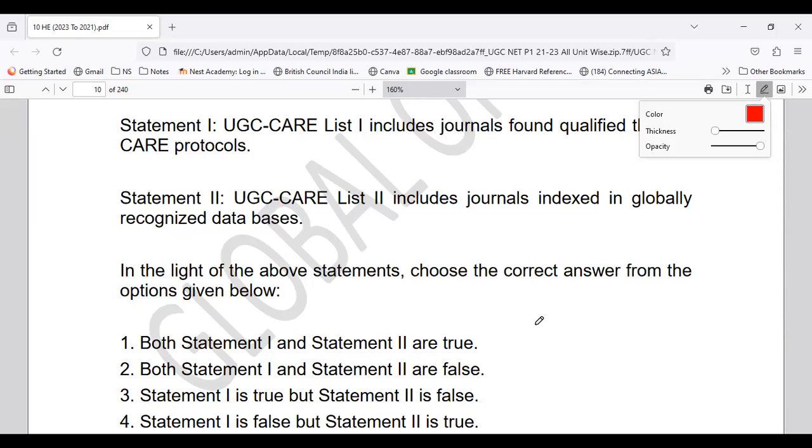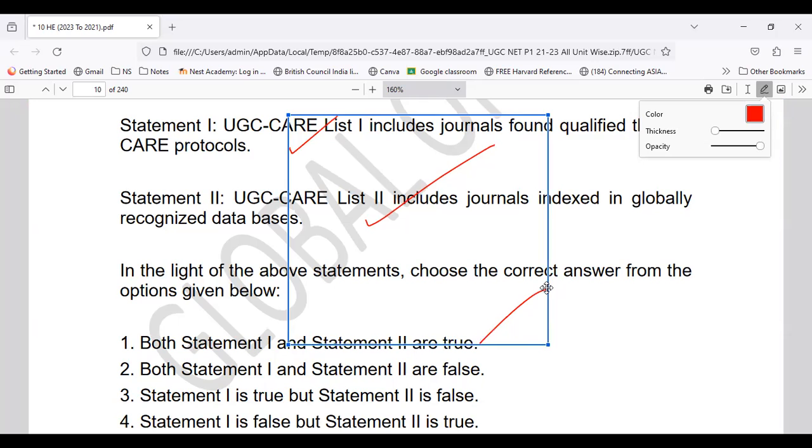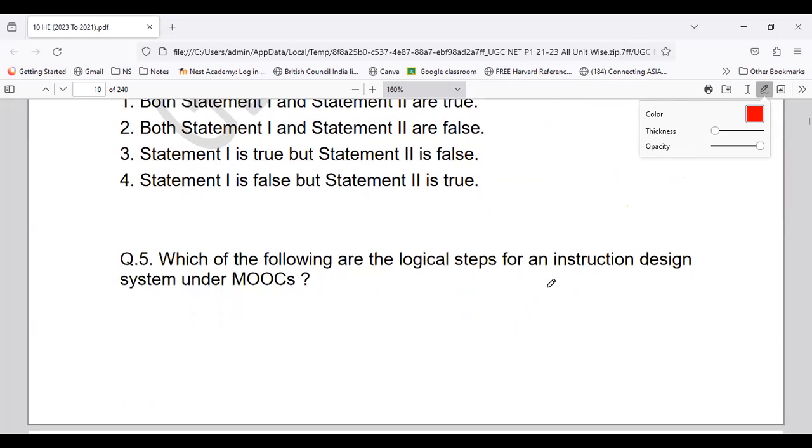So when we talk about UGC CARE list, now you should know very well, with respect to the CARE list, the indexing part, the impact factor part, there are questions coming up. So UGC CARE list 1 includes journals found qualified through the CARE protocols. Yes, very true. And UGC CARE list 2. So it is list 1 and 2. So list 2 is basically journals indexed in globally recognized databases. Yes, it is one of them. So both the statements stand to be true. Yes. Okay. Now coming to the next question.